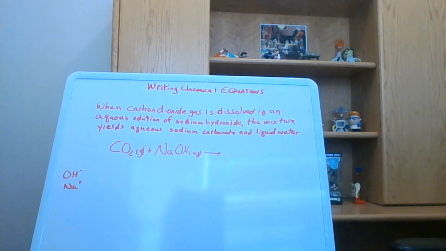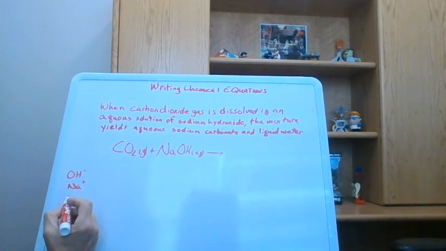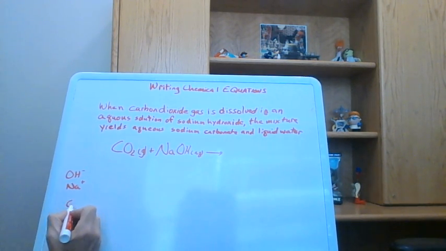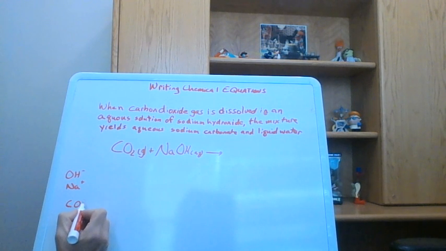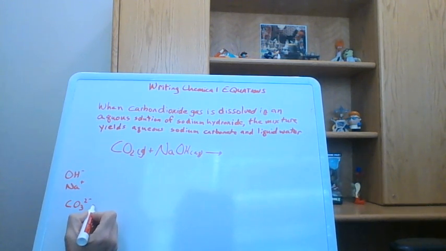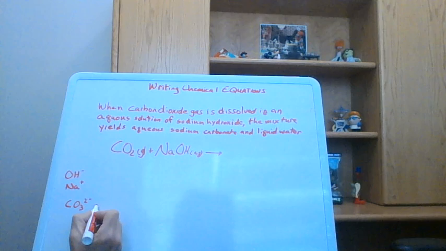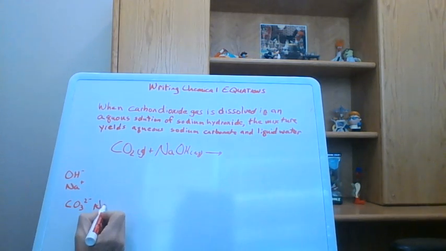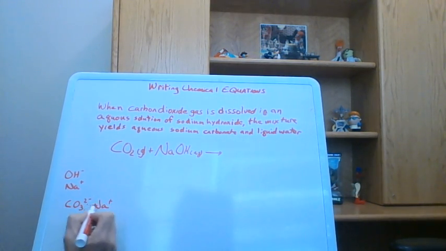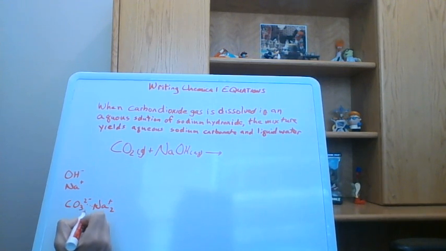And what's produced from this is a mixture of sodium carbonate and liquid water. So if we look at your polyatomic ion table, carbonate is CO3 2-, and sodium is +1. Right, and so if we do our cross multiplying, we need 2 of these for every 1 of those.